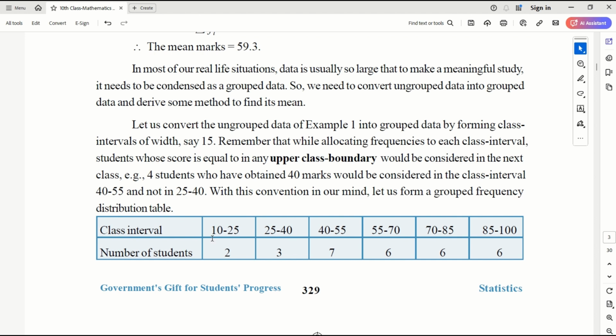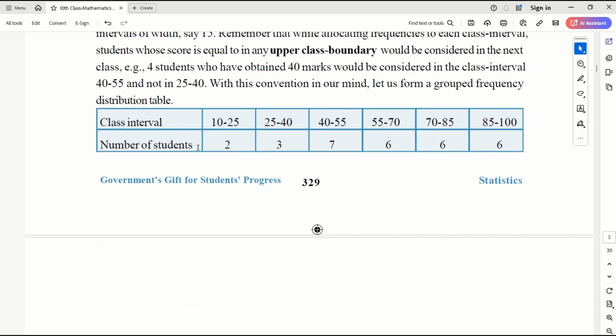So everywhere you take the same interval and group the data, and the same data is represented as this one, class interval and number of students. This is also frequency. If you sum up, you will get the same 30 students, and these are the marks grouped by class interval. Okay, 10 to 25, 25 to 40, 40 to 55. Okay, you can choose what is your appropriate class interval. You can have fewer, you can have more, as many as you want. Based on that, you can decide.